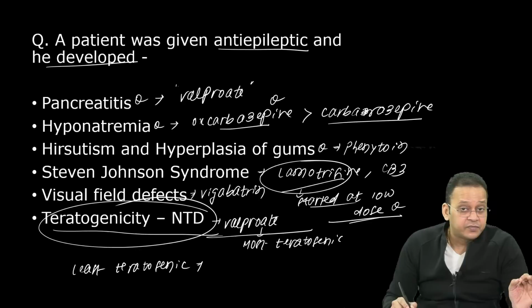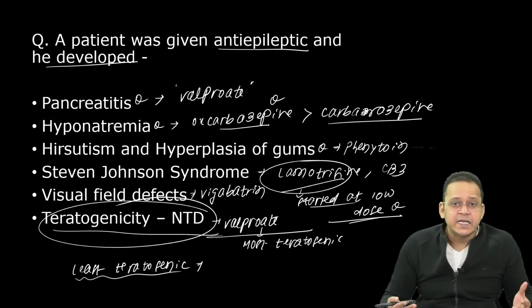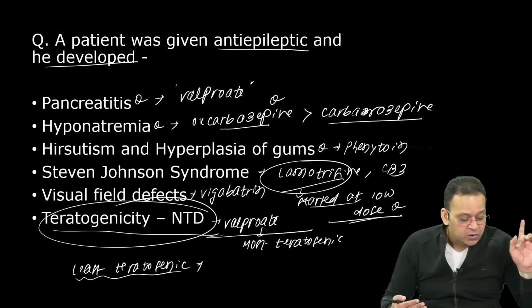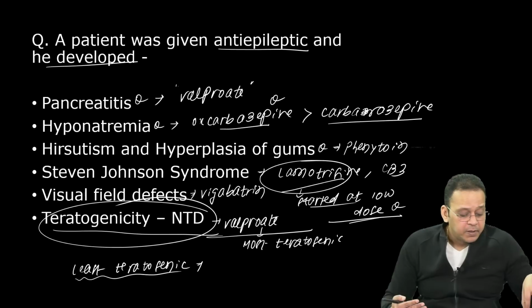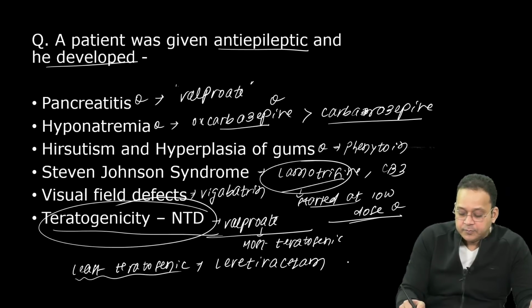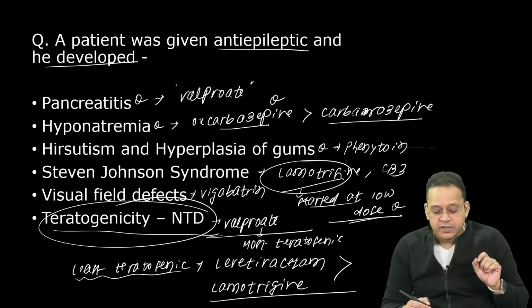Again, they have asked you this in FMG exam, which is the least teratogenic drug, or which is the drug of choice for epilepsy in pregnancy nowadays. It's not lamotrigine. If you have been taught lamotrigine, please change it in your notes. Your better answer would be levetiracetam. Now remember, if it is not in the option, then go for lamotrigine. Right, 3 years back, they had asked this MCQ in FMG exam.